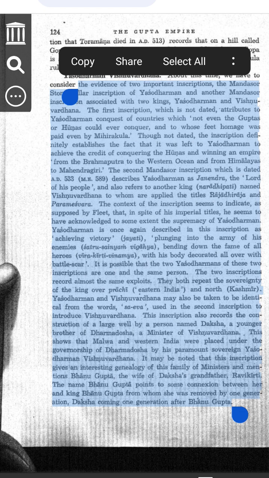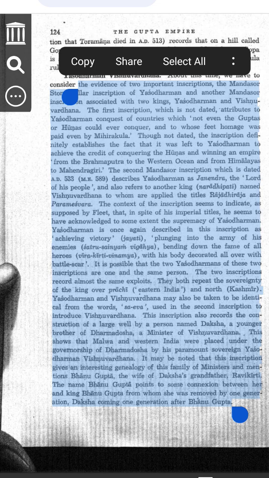Was Yashodharman also called Vishnuvardhana? 1. The second inscription uses the word Saeva before introducing Vishnuvardhana. Saeva means he himself. This suggests that Vishnuvardhana was just another name or title for Yashodharman. 2. Both inscriptions describe similar victories. The first inscription talks about a king who defeated Mihirakula. The second inscription talks about a king named Vishnuvardhana who ruled over the same areas. This means they were most likely the same person.